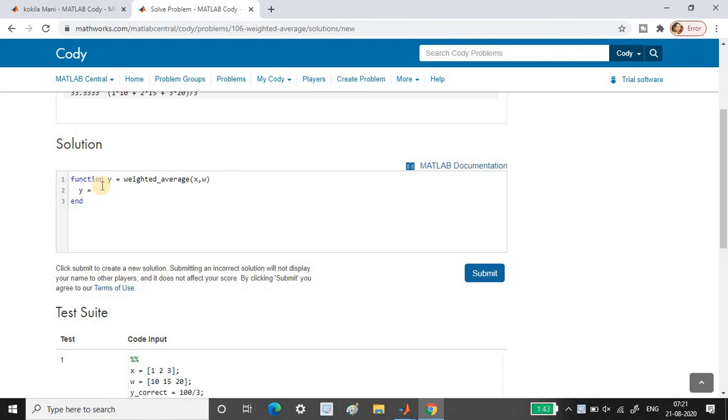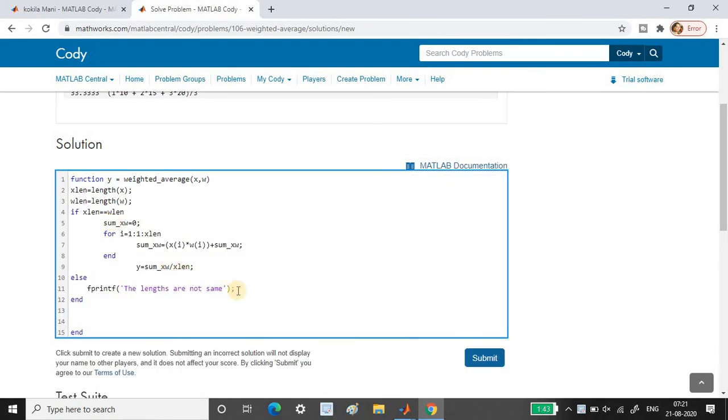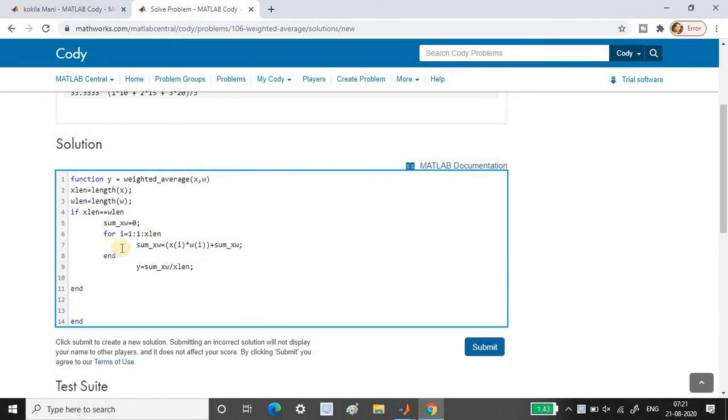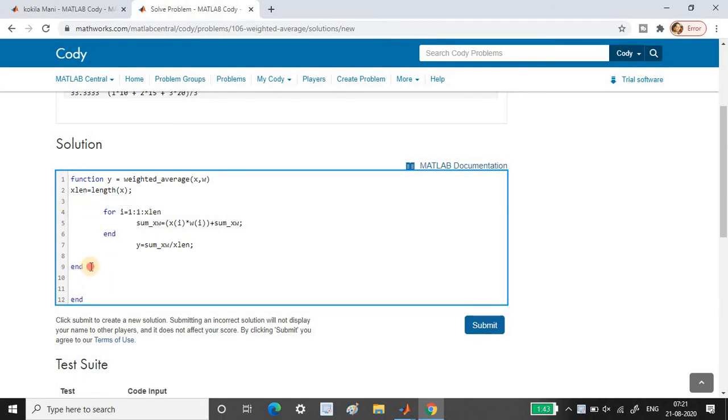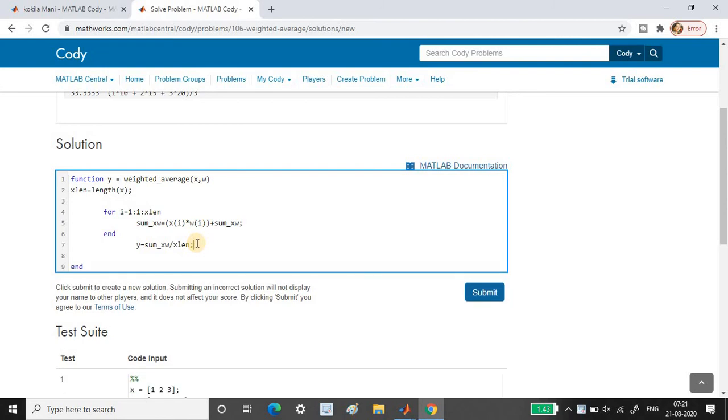Since they are not concentrating on the length part, I'm taking it off. Only one end is needed, that I'll give. Yes, that's it. So this is what they needed here.